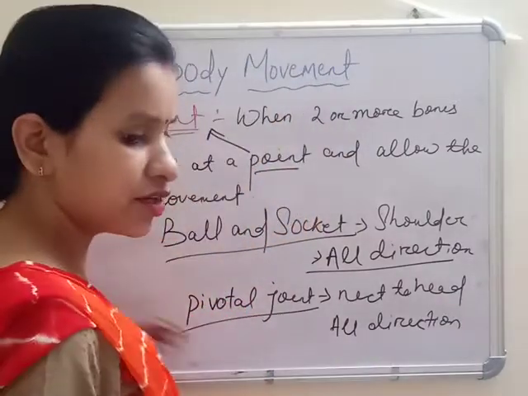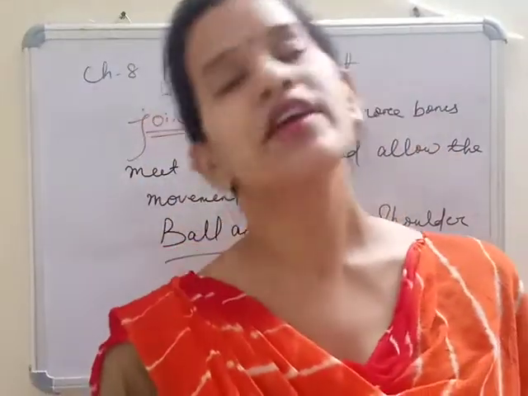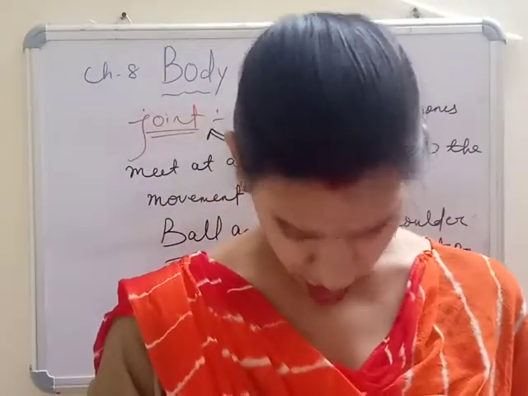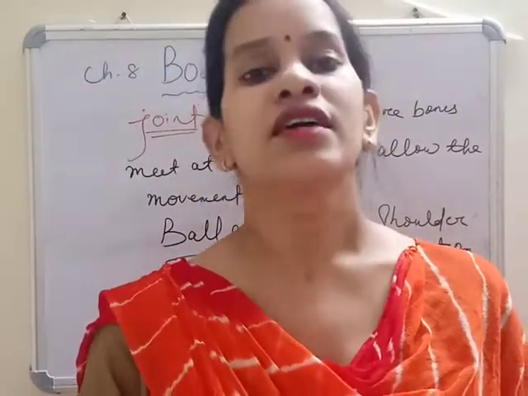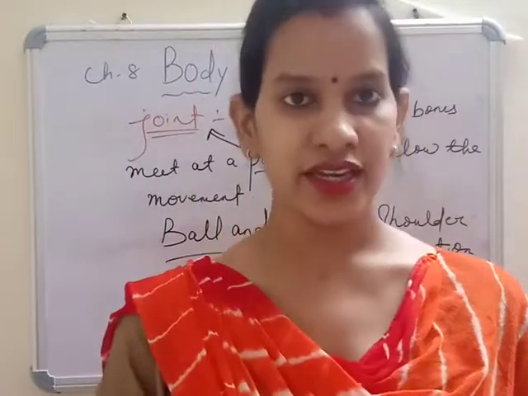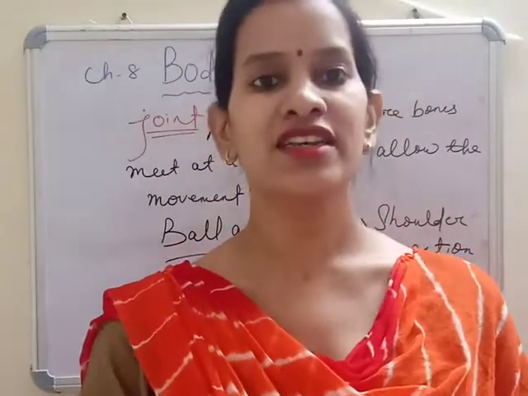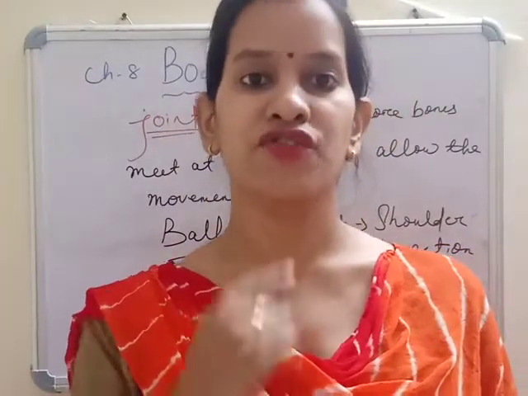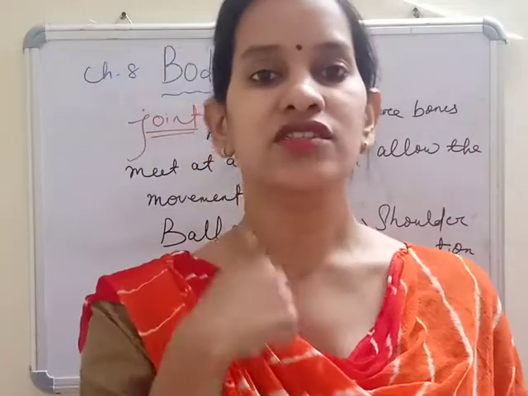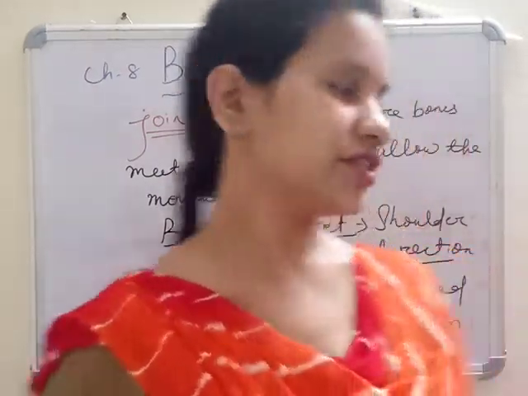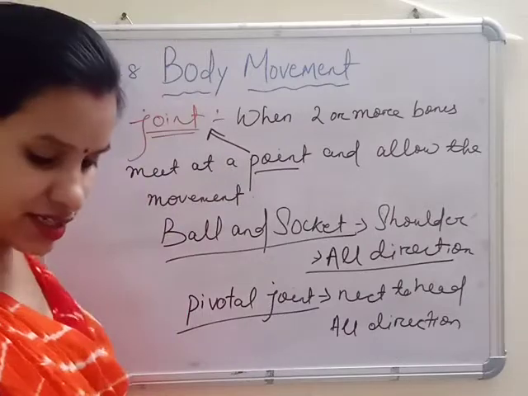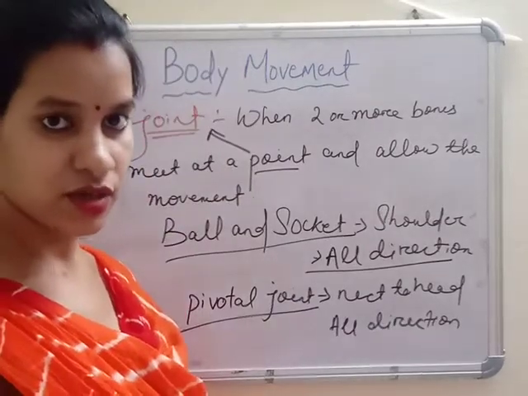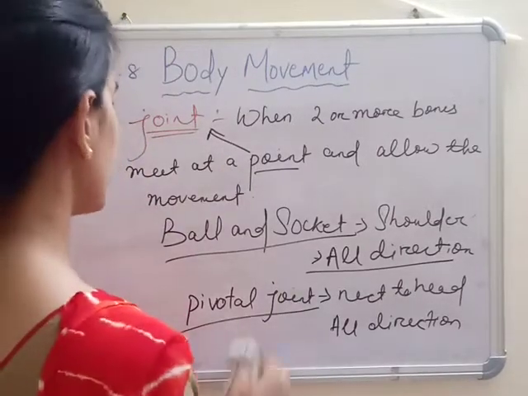You can move your head in a round way, forward and backward, right and left. This movement is possible because of the joint of neck to your head region. This is called pivotal joint. Next, after this, moving to your pelvic joint.